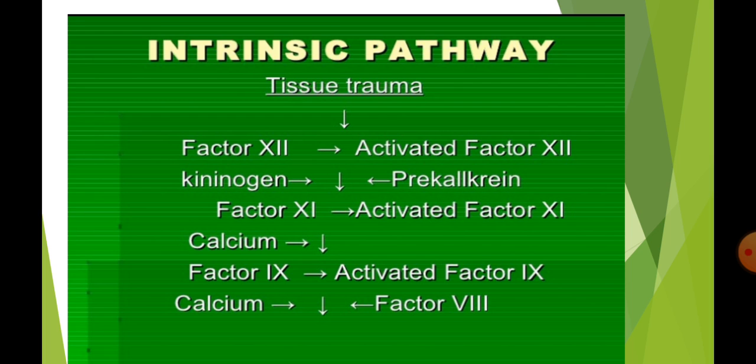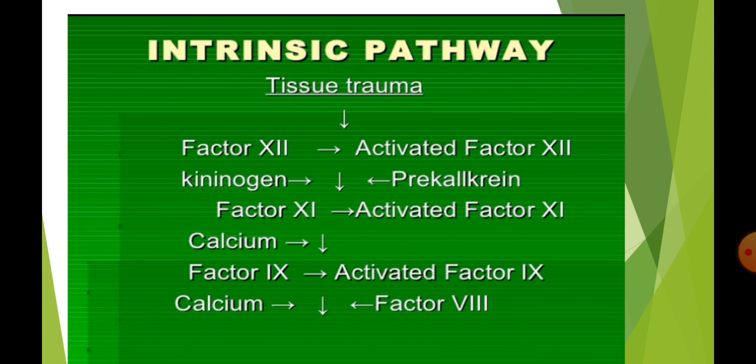Activated 11 in the presence of HMW kininogen. The activated factor 11 activates factor 9 in the presence of factor 4, that is calcium. Activated factor 9 activates factor 10 in the presence of factor 8 and calcium.